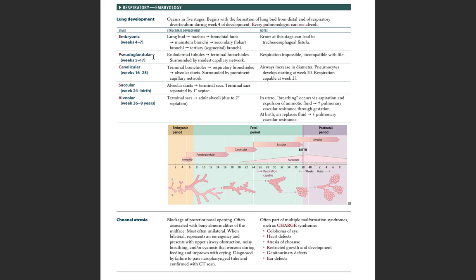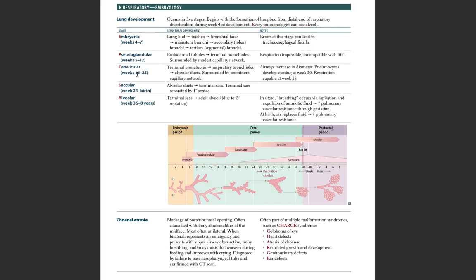Next stage is the pseudoglandular, that lasts from week 5 to 17. So the structural development is endodermal tubules, then terminal bronchioles, which are surrounded by a modest capillary network. So respiration is impossible and this stage is incompatible with life.